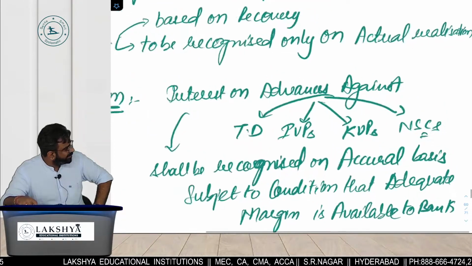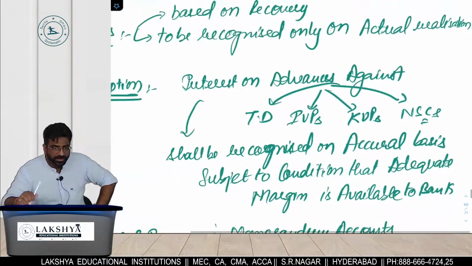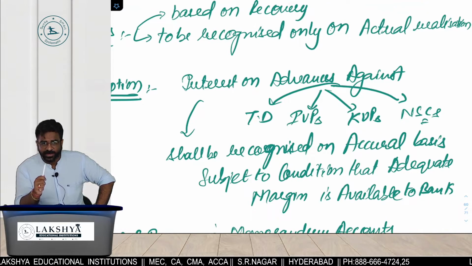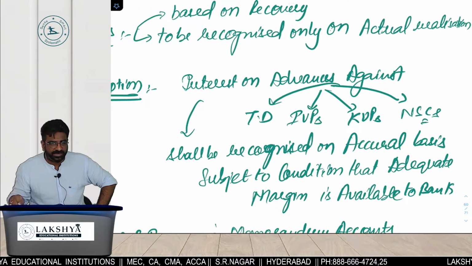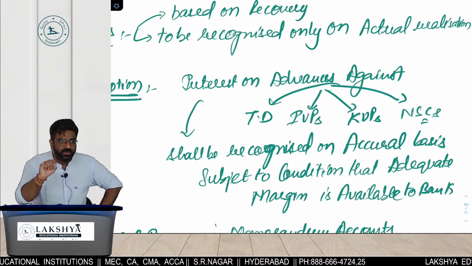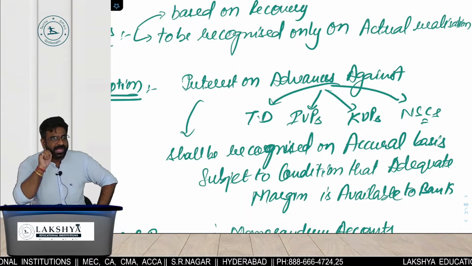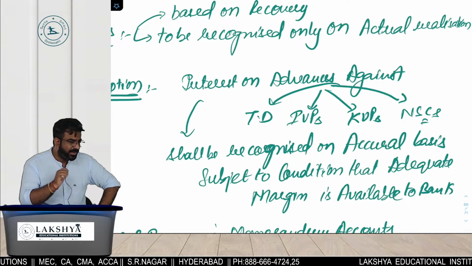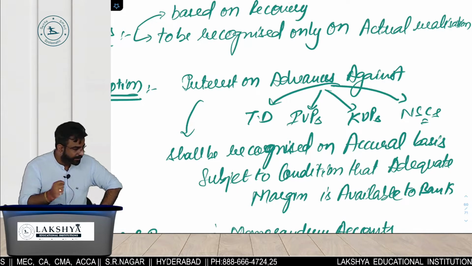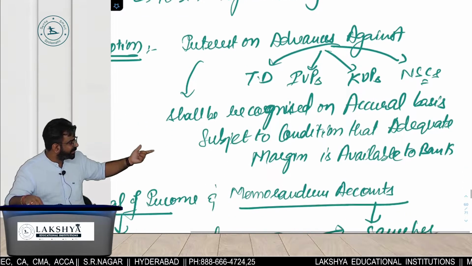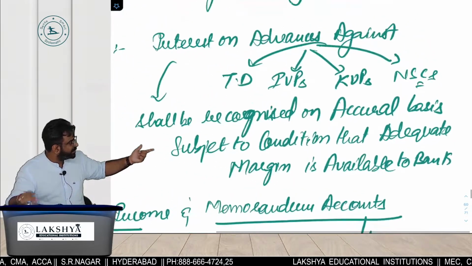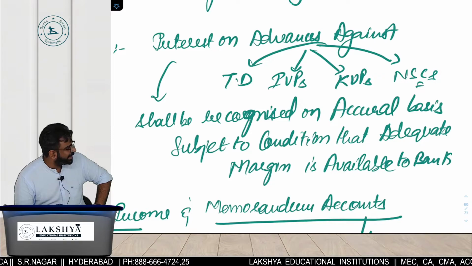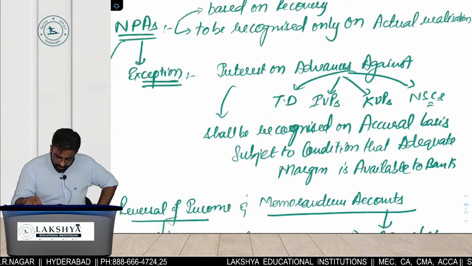Do you remember IVPs, KVPs? Yesterday I told you. Indira Vikas Patra, Kisan Vikas Patra, term deposit and National Savings Certificate. If you have taken loans against them, they are highly safe loans, and there is no requirement of declaring them as what? NPA. In such case of NPAs, what is the exception? They shall be recognized on which basis? Accrual basis, subject to the condition that adequate margin is available to the bank.